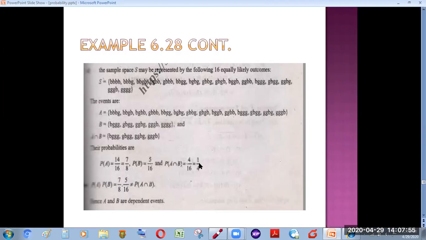So if the product of the two probabilities is not equivalent to the probability of their intersection, then it is quite clear that the two events A and B are no more independent events. They are said to be dependent events. So this is how we can show whether the two events are dependent or independent. Now there is one more question from the exercise, example 6.31.